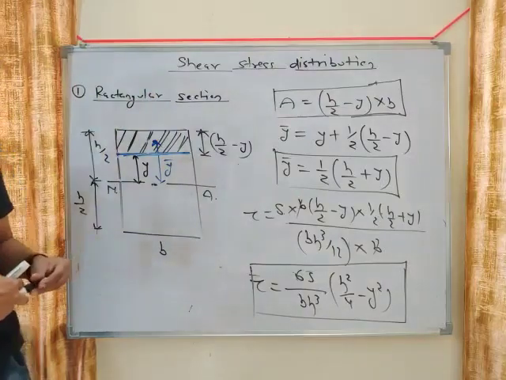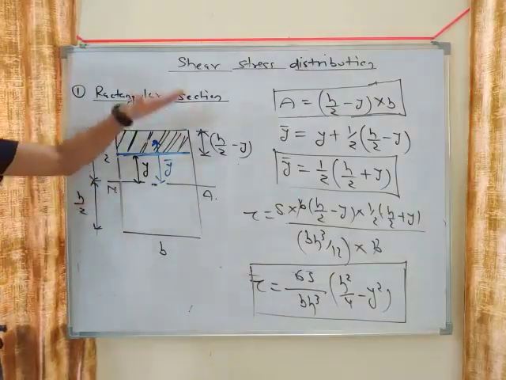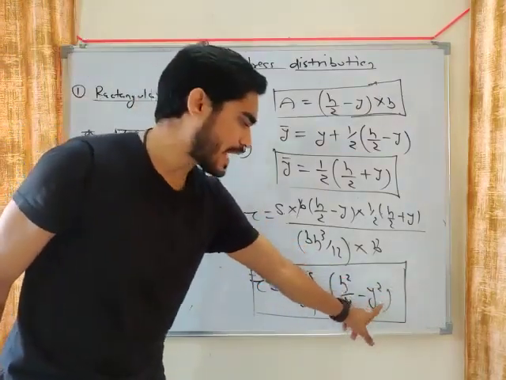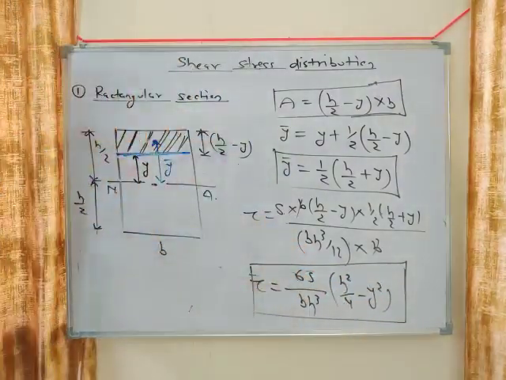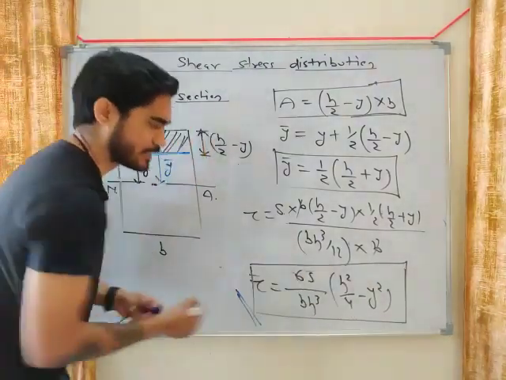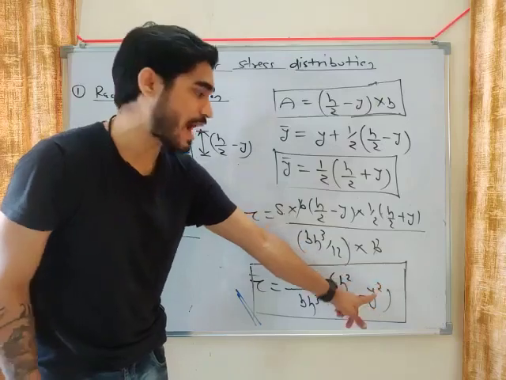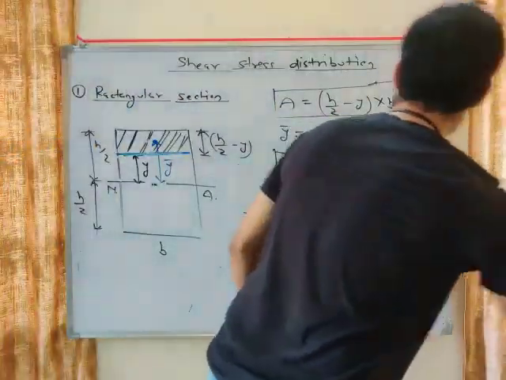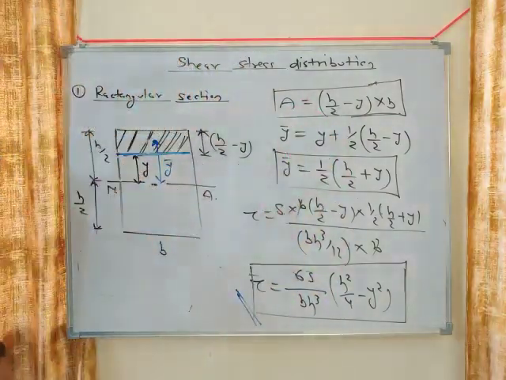What is Y, my friend? Y is the distance from the neutral axis. So at any distance from the neutral axis, any value of Y, you can calculate tau using this equation. This is for a rectangle, my friend. Look at this. This equation is a parabolic equation in y square. So tau varies parabolically. So I derived the equation of tau for a rectangle.